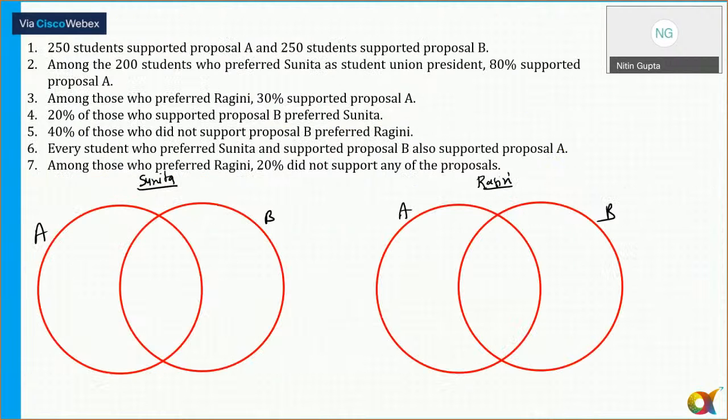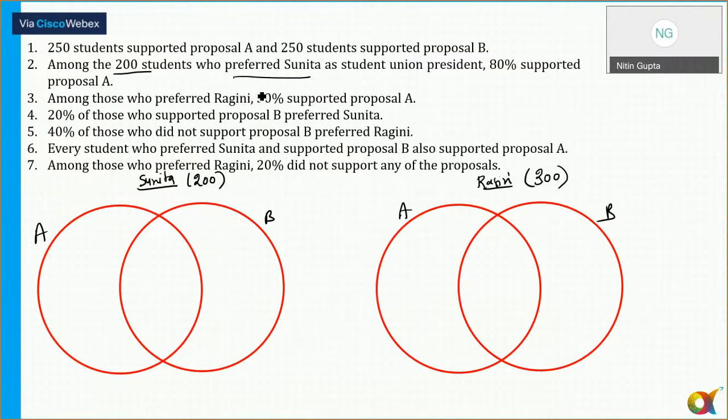Now, come to this one. 250 students supported proposal A and 250 students supported proposal B. Okay, so A is 250, B is 250. But we have drawn the diagram for Sunita and Ragini, so I can't put it anywhere. Now, among the 500 students, 200 preferred Sunita. So 300 of them preferred Ragini. Okay? So if 200 prefer Sunita out of 500, then 300 prefer Ragini.